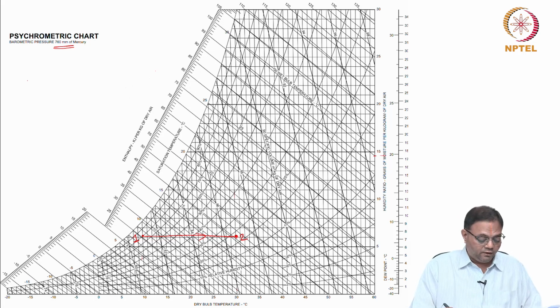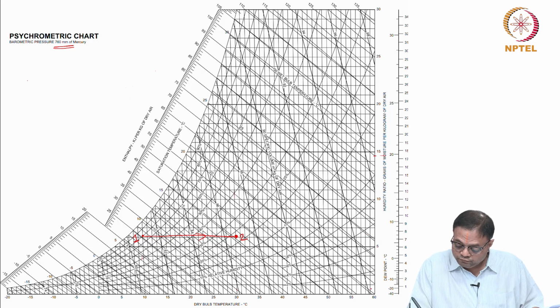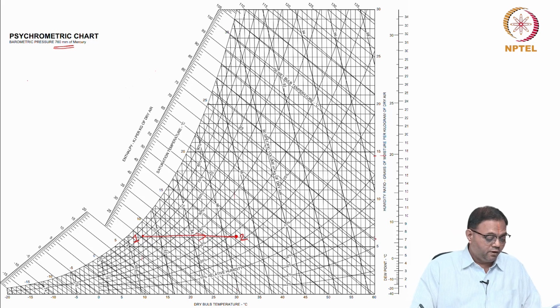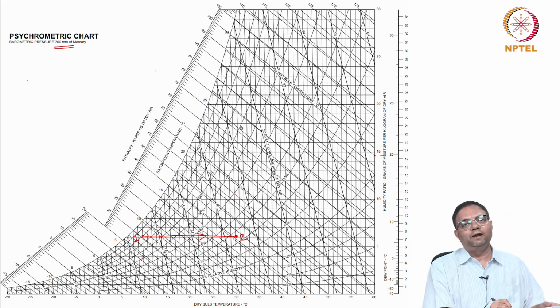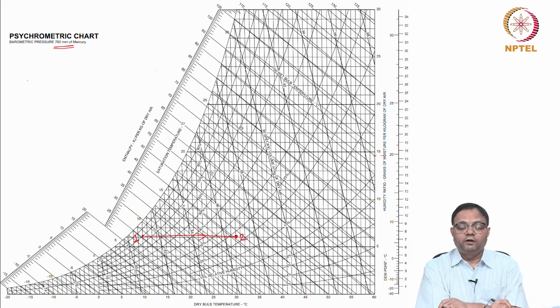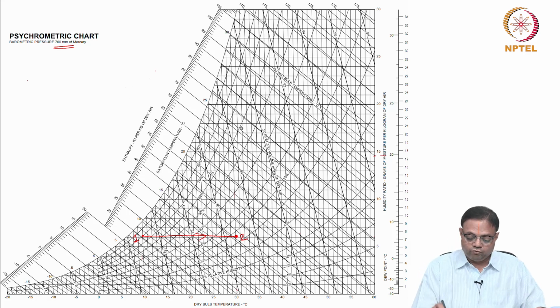Then I can find the initial omega. Omega you can find straight away from this humidity ratio. This is 5, this is 6, this is 7, so I can say 6.1 something. That is 6.1 grams per kg of dry air. What I got from the calculation is 0.00618, that is 6.18 grams per kg, so that is also fine.